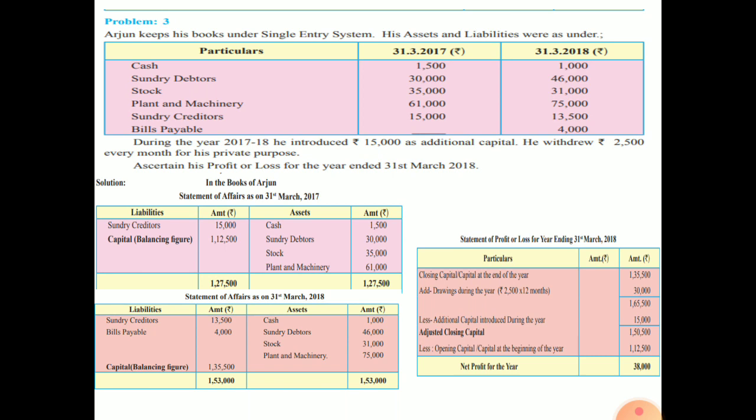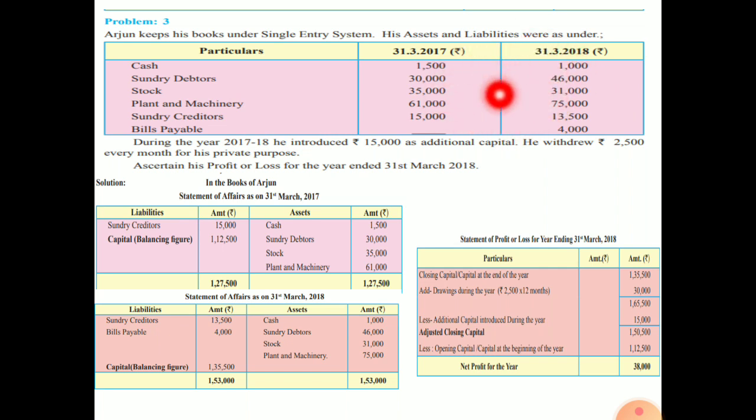Okay, now here's the problem. Arjun keeps his books under single entry system. His assets and liabilities were as follows. Here they have given 2 years: you can see 31st March 2017 and 31st March 2018. This is the problem where they have given all the assets and liabilities, so based on this information, we are going to prepare the statement of affairs.